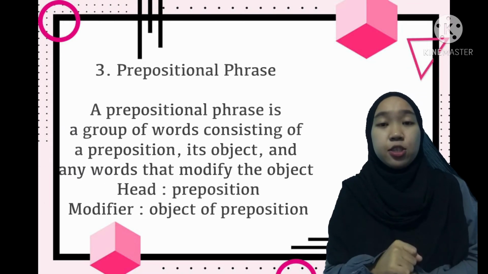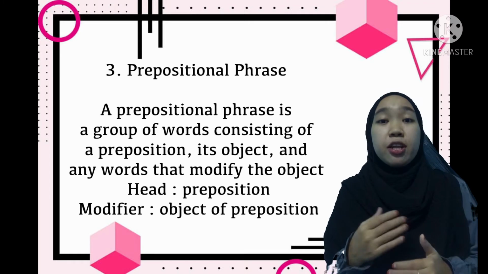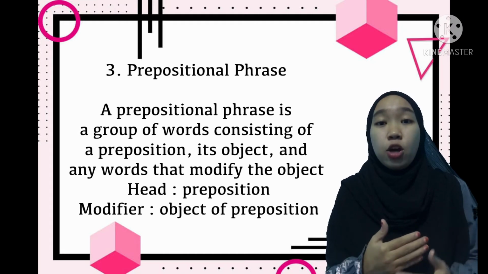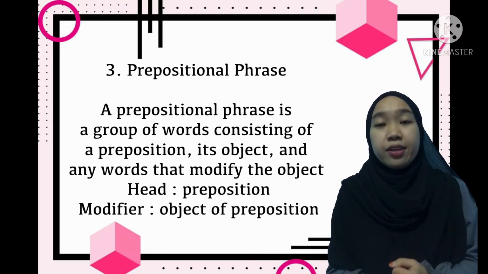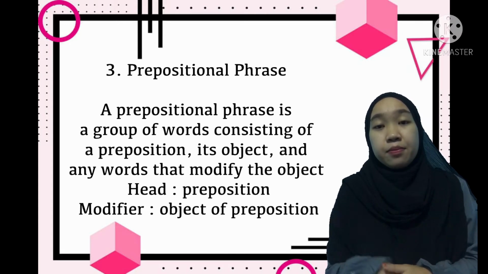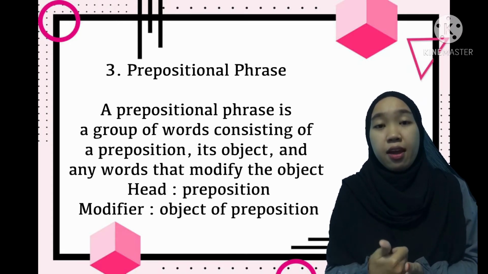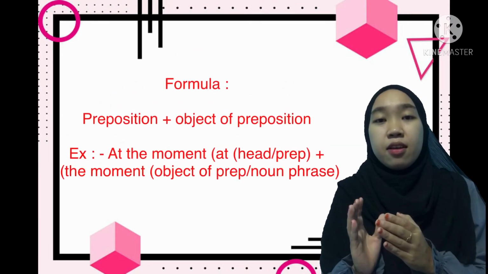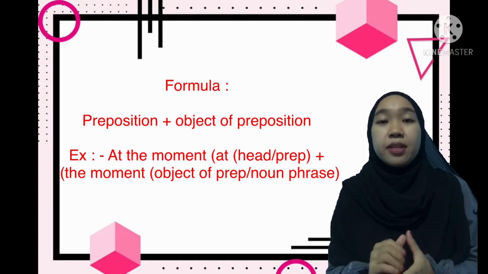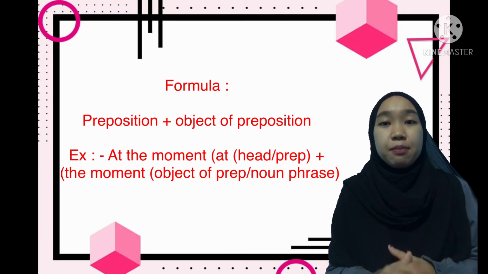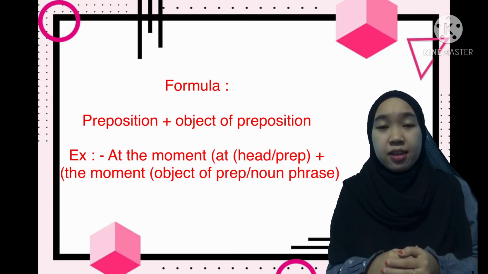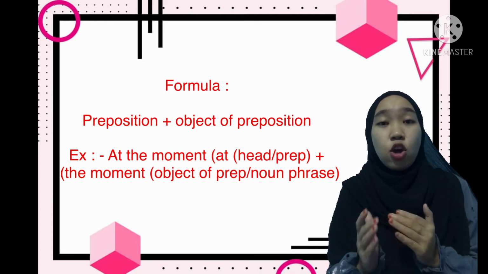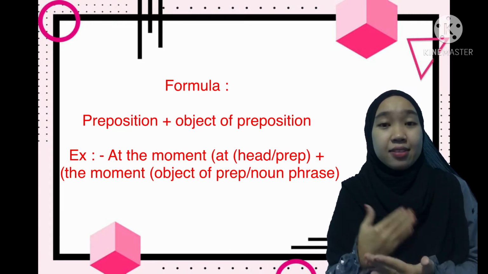And the third is prepositional phrase. Prepositional phrase is a group of words consisting of a preposition, its object, and any words that modify the object. Head is preposition and modifier is object of preposition. And the formula is preposition plus object of preposition. For example, at the moment, at as head or preposition, and the moment as object of preposition as noun phrase.